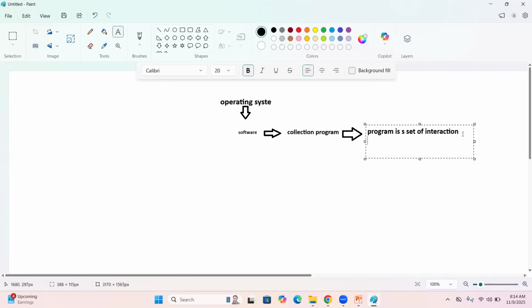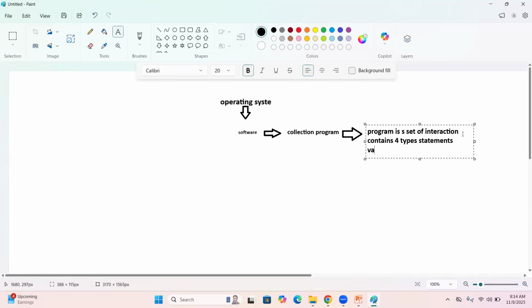Guys, what is a program? Software is a collection of programs, and a program is a set of instructions. Every program, not only Python, whether Java, Python, or any programming language, contains four types of statements.